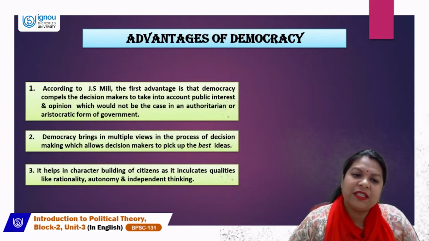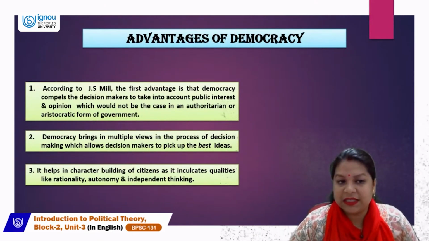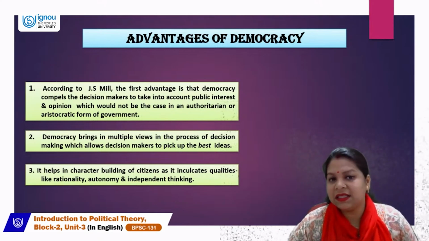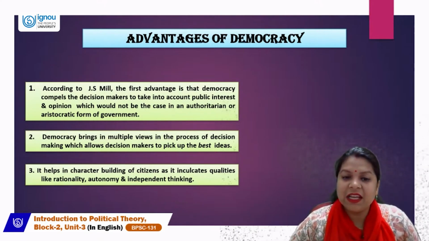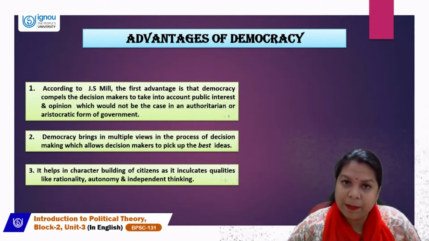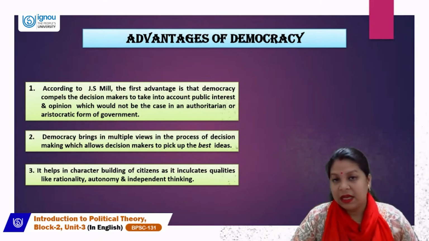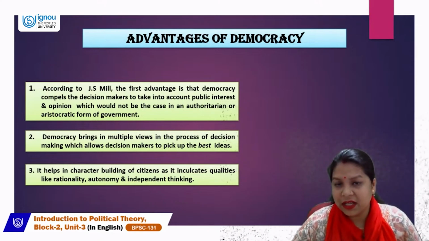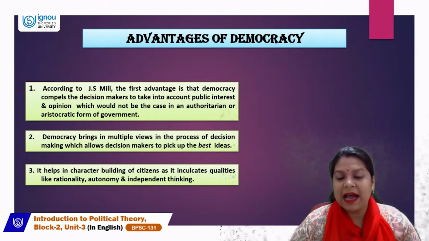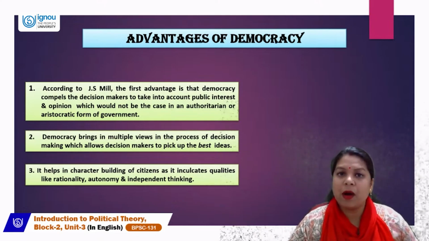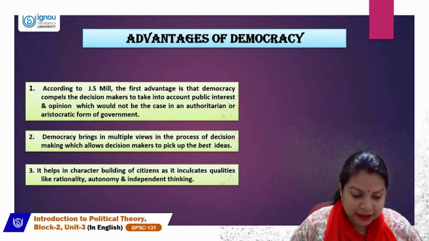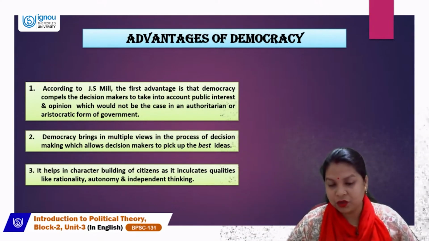So according to J.S. Mill, the first advantage is that democracy compels the decision makers to take into account the public interest and opinions. Because we know that democracy is about the rule of people and the consent that it requires to rule.